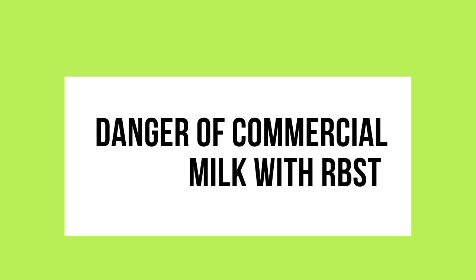The danger of commercial milk with RBST, recombinant bovine somatotropin. RBST is a synthetic hormone that is sometimes given to cows to increase milk production. Milk from cows treated with RBST is often used in commercial milk products, and there are some potential dangers associated with consuming these products. Here are a few examples of the dangers of commercial milk with RBST.